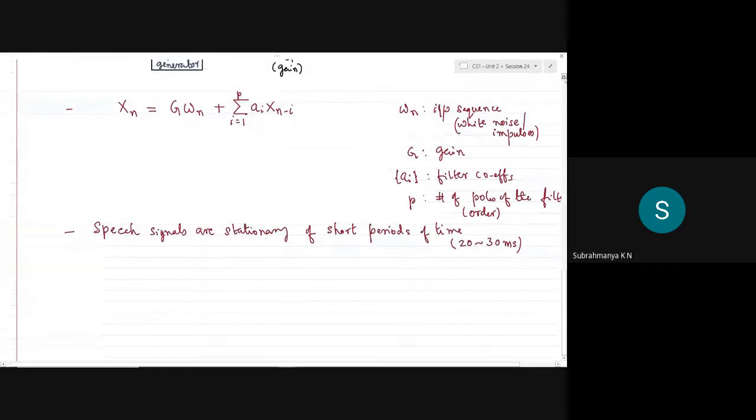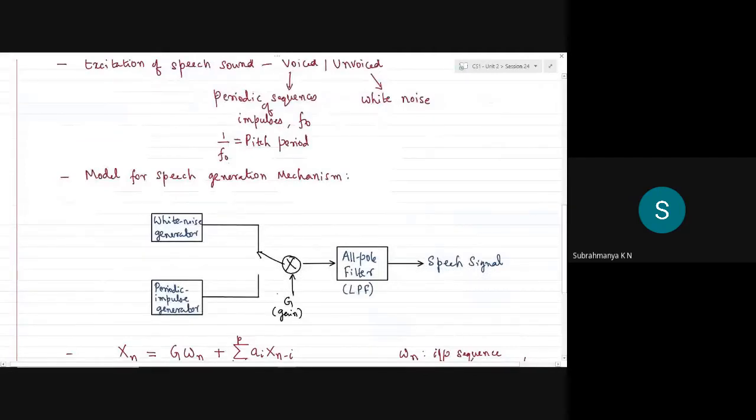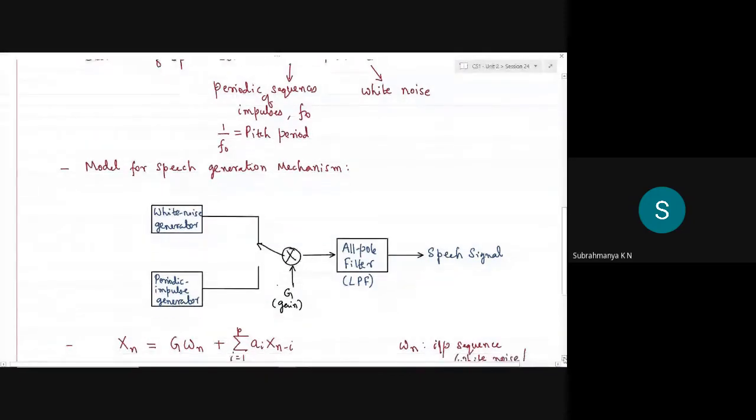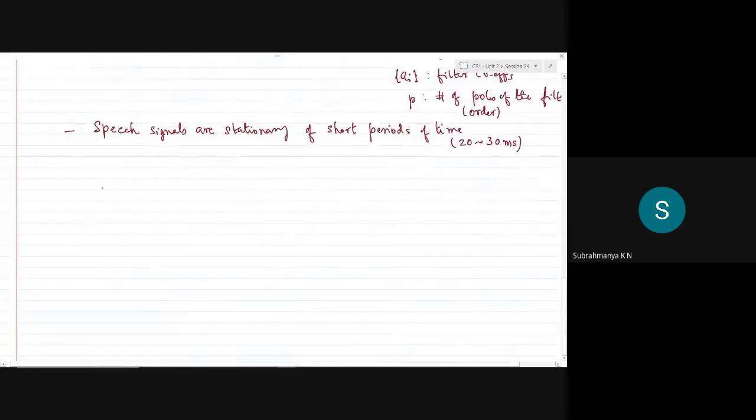So whatever period I was saying here, which is the inverse of frequency of these periodic sequences, that pitch period is nothing but this 20 to 30 milliseconds. Okay, this is known from observation of all the speech signals in general. The characteristic behavior follows from the observation that the vocal tract cannot change instantaneously. I cannot change the combinations of all these parameters instantaneously. It takes a little amount of time, in the order of 20 to 30 milliseconds.